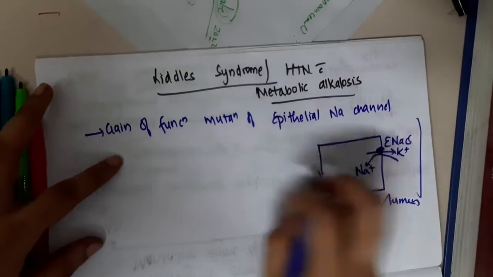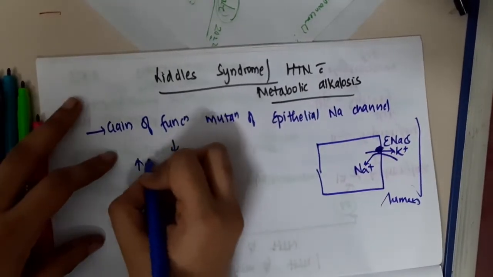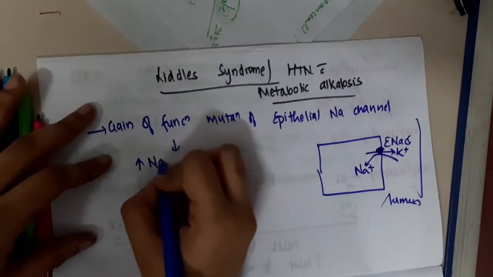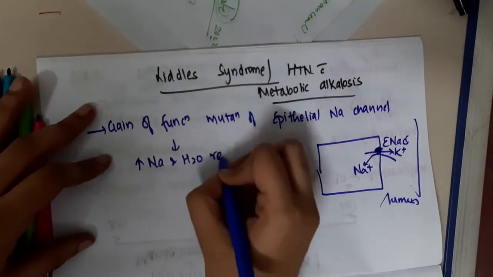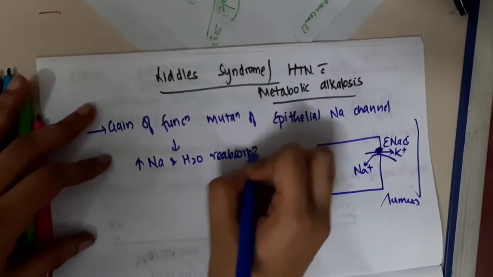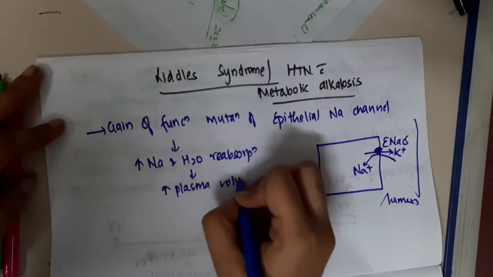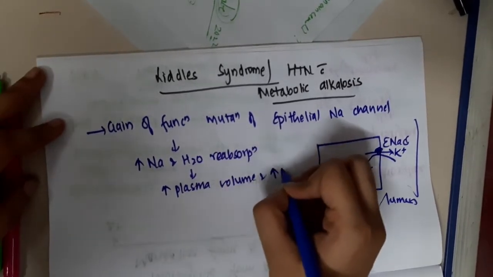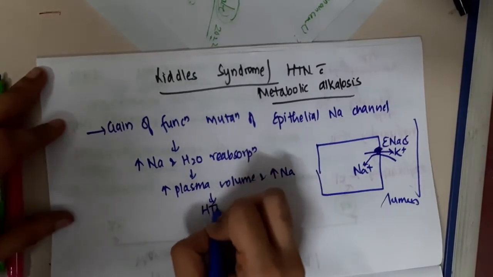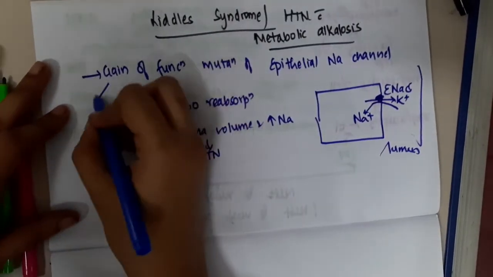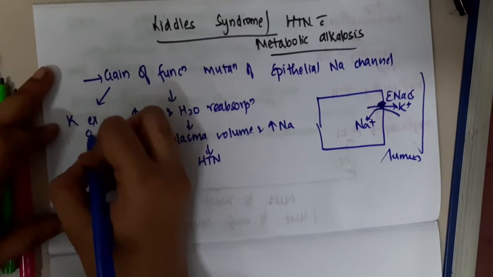absorption of sodium. Because of this there is increased sodium and water reabsorption, thus resulting in increased plasma volume and increased sodium, thus causing hypertension. And this also causes potassium excretion.